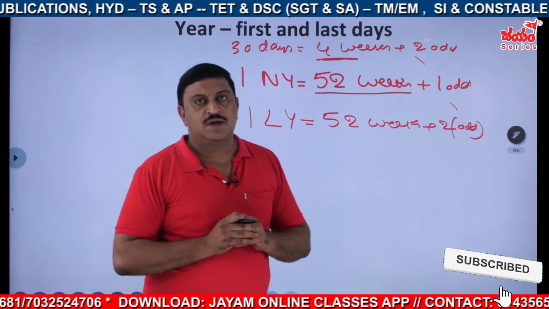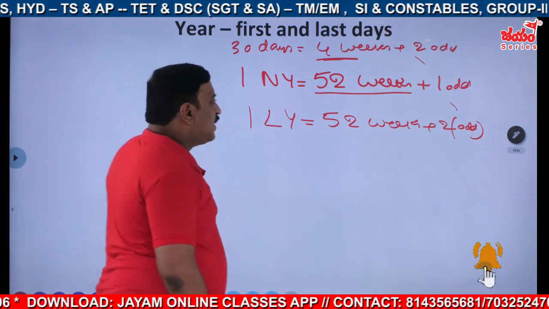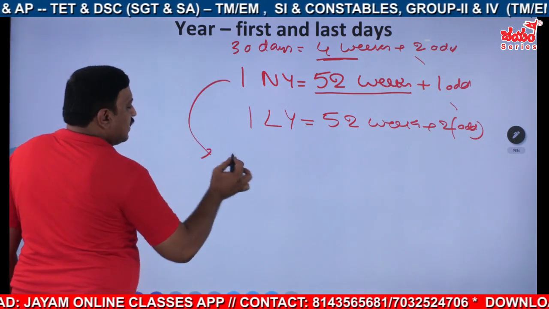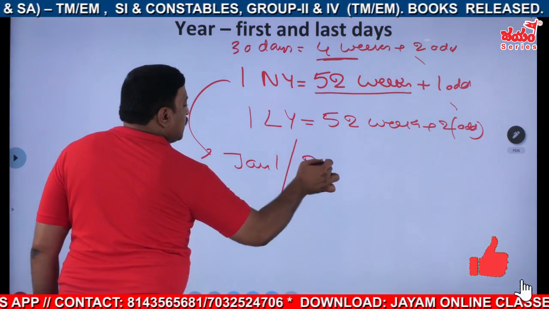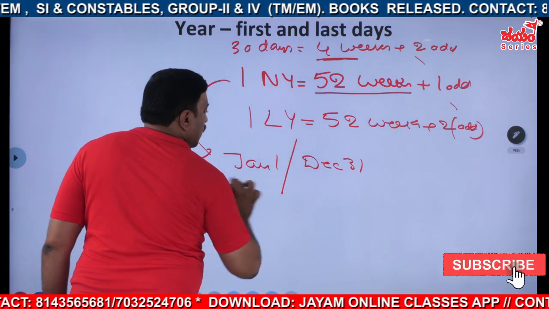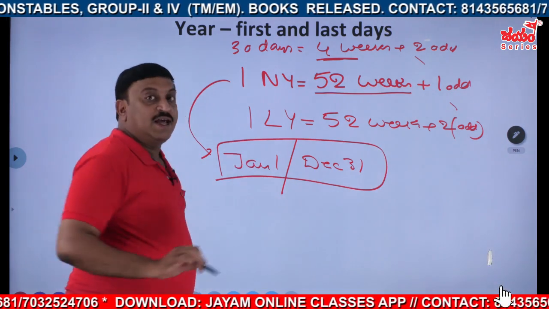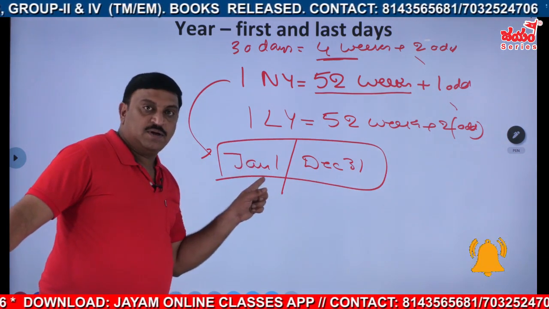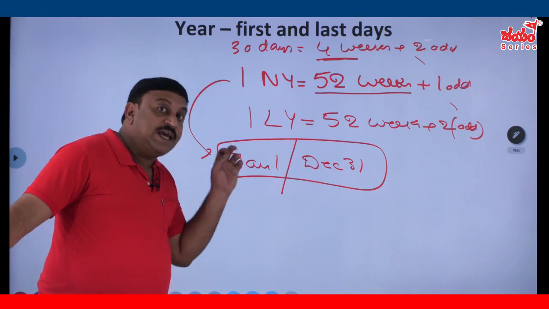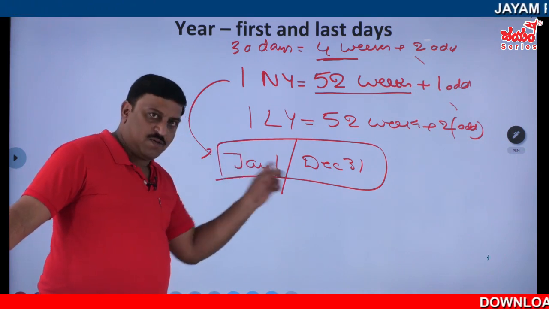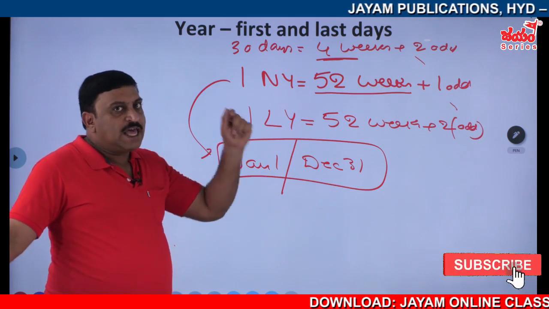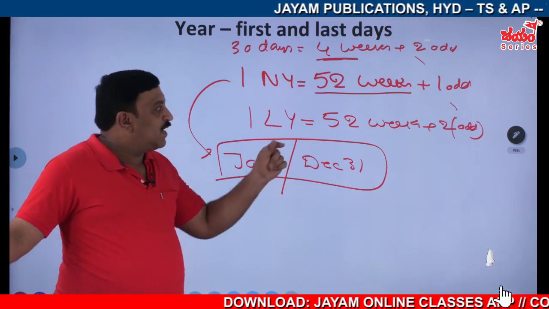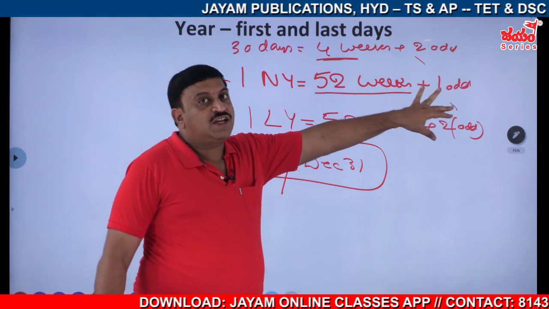What is the last day of the year? December 31st. So in a normal year, the days on which January 1st or December 31st fall will appear how many times? 53 times.